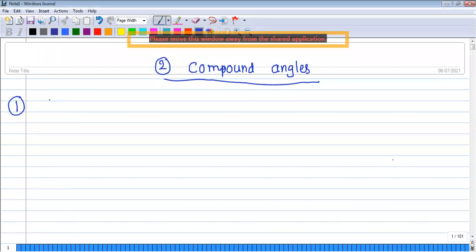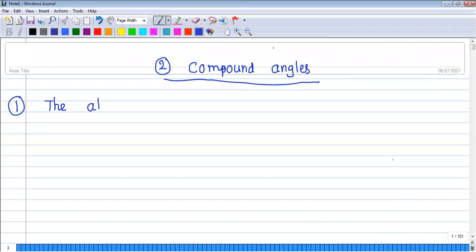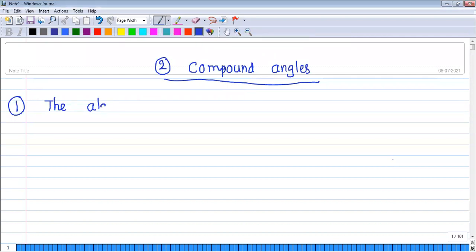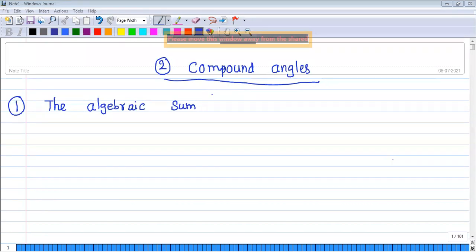Compound angle is nothing but the algebraic sum of two or more angles.